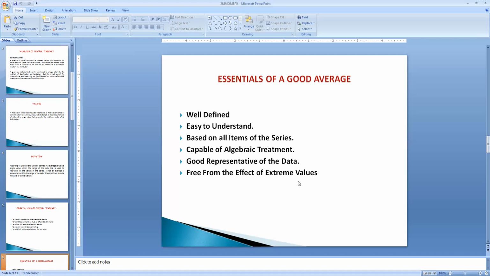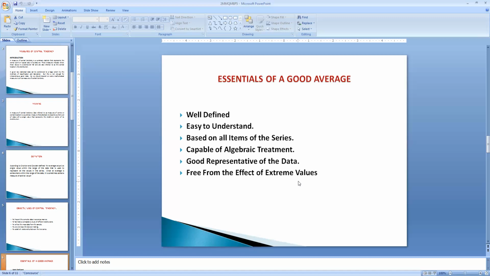And the third one: these averages are based on all the items of the series. Otherwise, it will not represent the data completely. And the next essential thing is it should be capable of algebraic treatment,